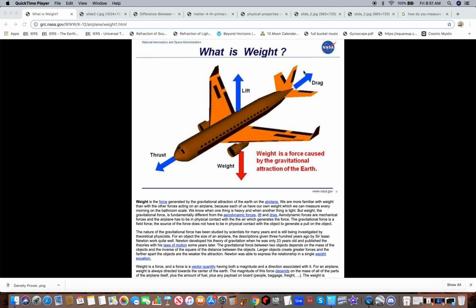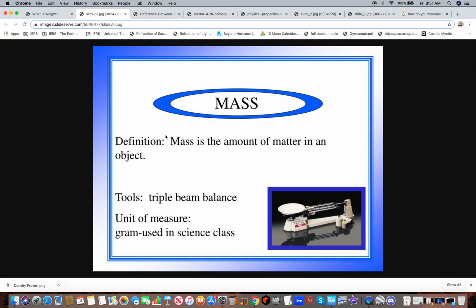On screen we have, what is weight? A definition of weight. Here it says, this is from nasa.gov, weight is a force caused by the gravitational attraction of the Earth. Okay? Then we move on. Mass, definition. Mass is the amount of matter in an object. Okay?